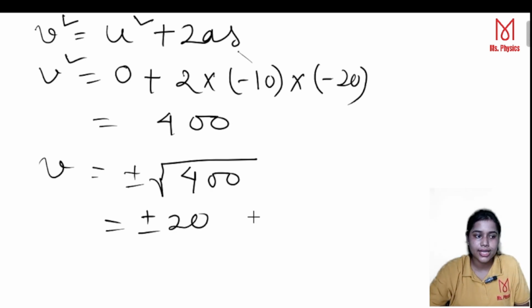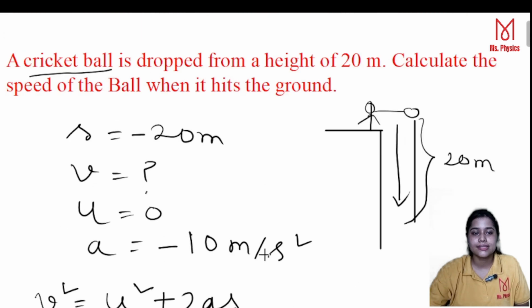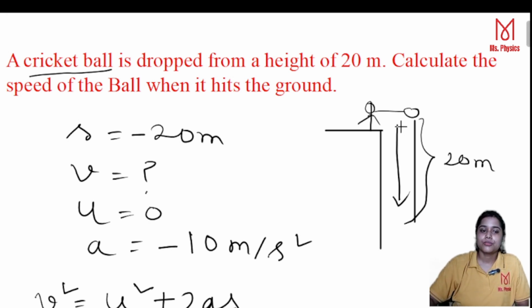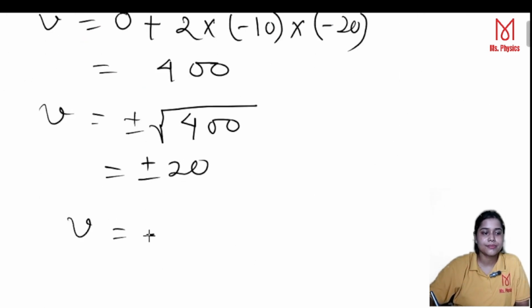Now here, though we have two values of velocity, plus 20 and minus 20, which value will we consider, positive or negative? Absolutely right, the negative value. Why? Because here the ball is falling down. That means the direction is along the negative y-axis. So that's why here the value v we will consider as minus 20. Though the minus only gives you the direction, 20 is the magnitude. So this is the answer.